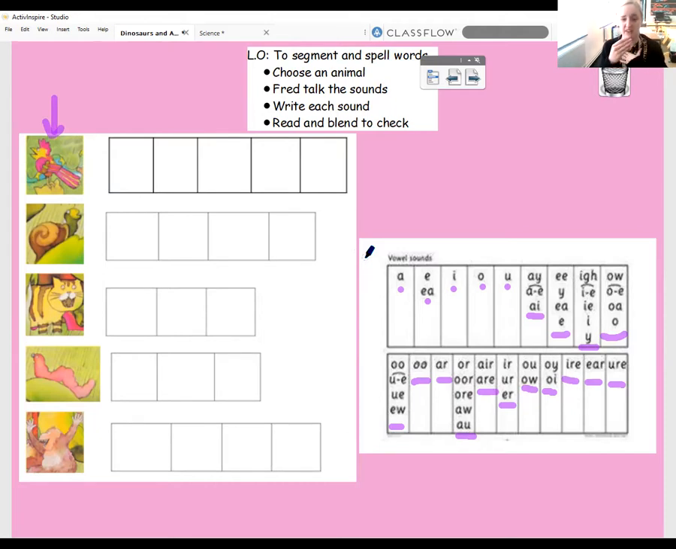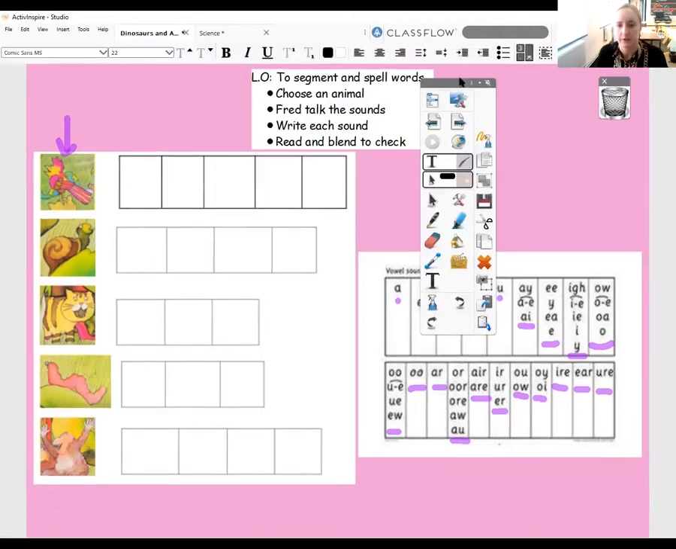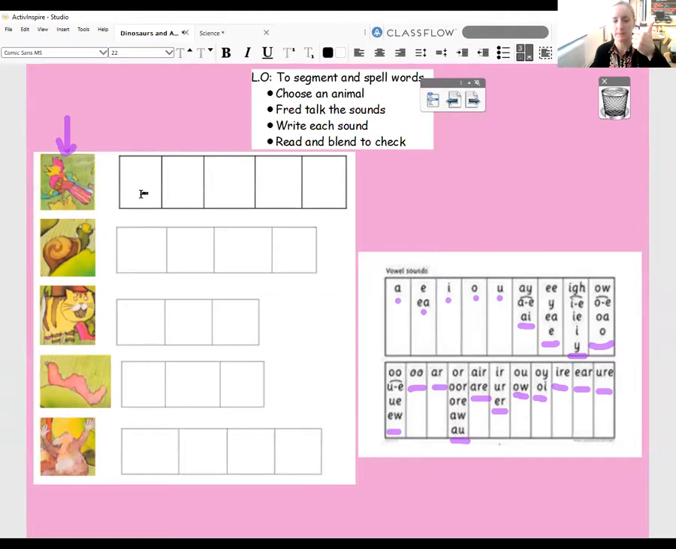Okay, so my turn. If I was going to stamp it out, I'd say it like this. P-a-r-t, parrot. Ooh, that sound is strange, isn't it? Have to have a look at that in a minute. So now I've Fred talked it, I'm going to have a go at writing it. So let's sound it out. I'm going to use my fingers. This sound is P. My next sound was a, r,